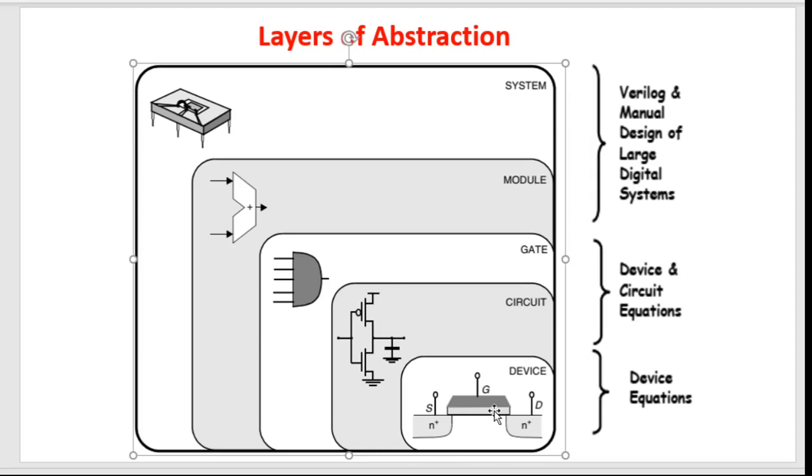As we go from bottom to top, there is the device level, the device structure at the level of materials, then different devices combine to form a circuit. This becomes somewhat symbolic. Then different circuits combine to form gates, different types of gates, AND gates, OR gates and so on.